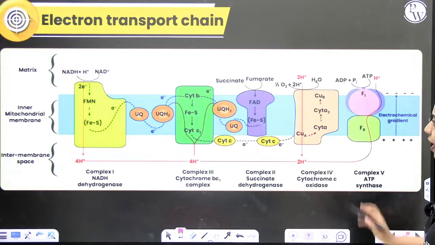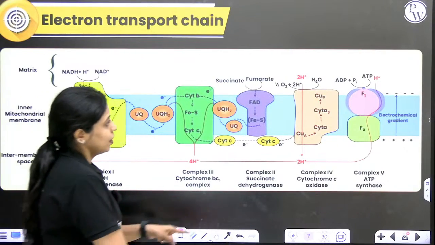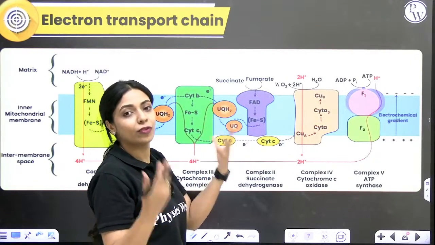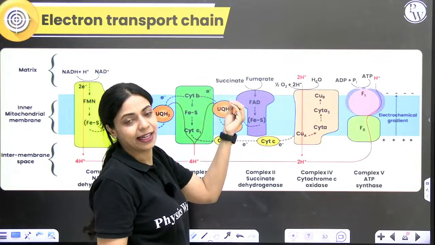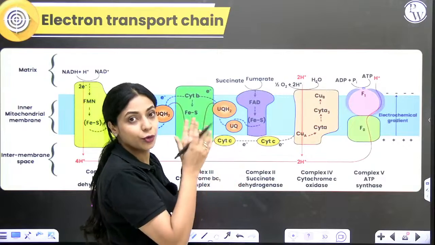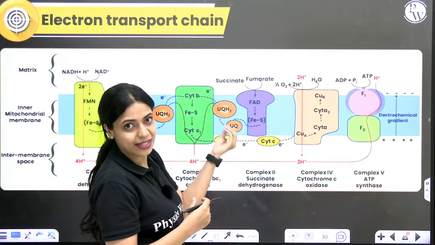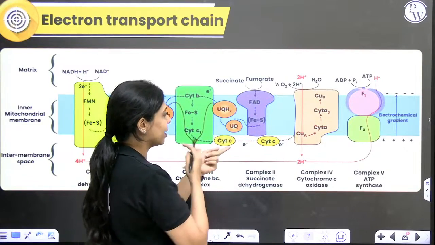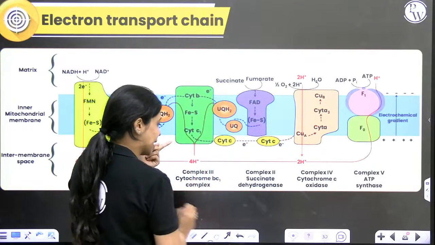Now let's talk about FADH2. In FADH2, complex 1 is not involved. You know complex 2 is succinate dehydrogenase, right? So the formation of FADH2 is also catalyzed by this. So FAD will donate the electron to this complex. From this complex, very similar to how ubiquinone was the mobile electron carrier in complex 1, even here ubiquinone, which is present in the membrane itself, will pick up the electrons from the iron sulfur protein in complex 2 and pass them on to the same complex 3.